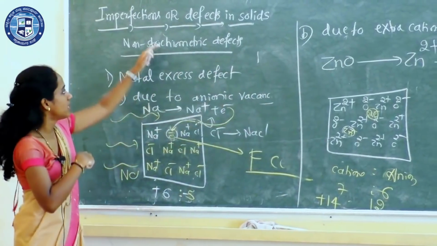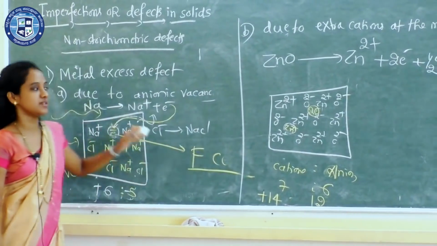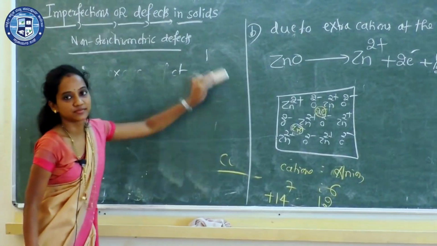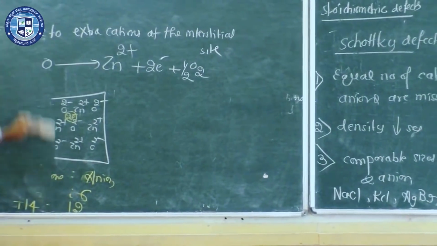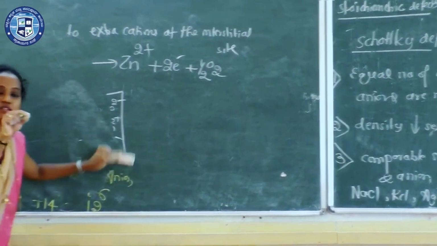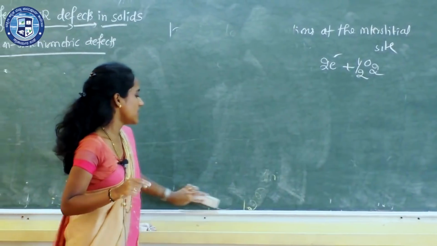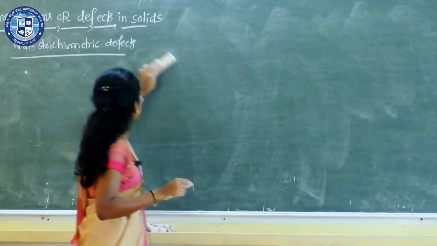Now the second type under non-stoichiometric, metal deficiency defect. Metal deficiency, the name itself indicates deficiency of metals. In the first type it is excess, metal excess. So now let us discuss metal deficiency defect.